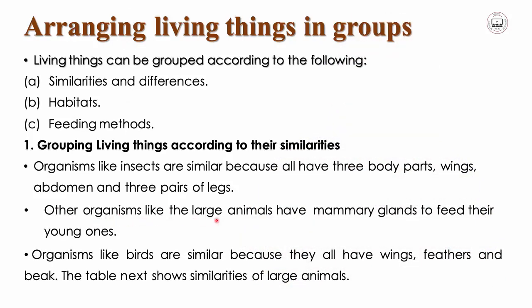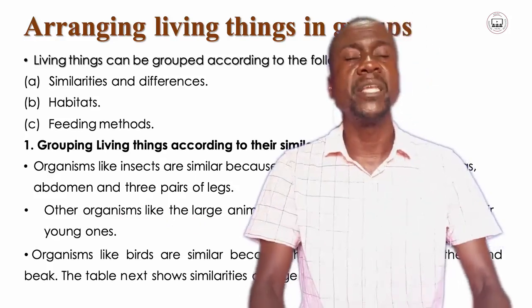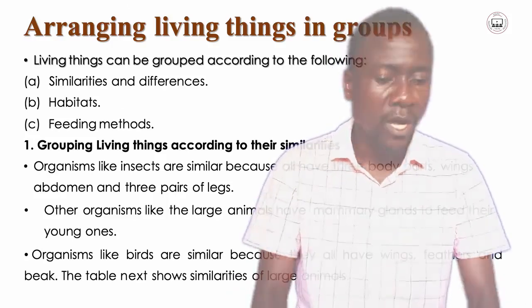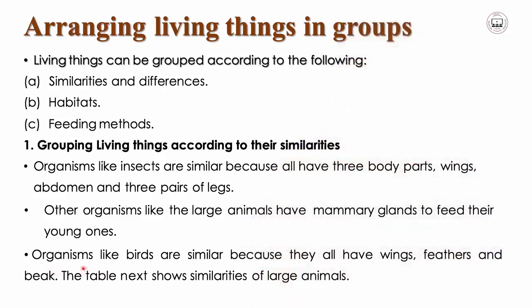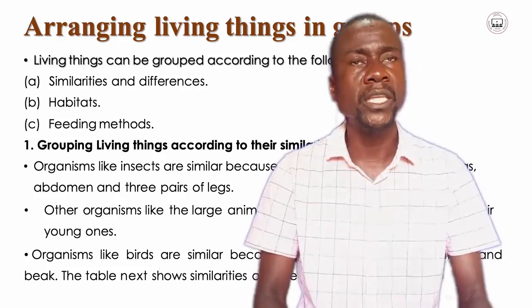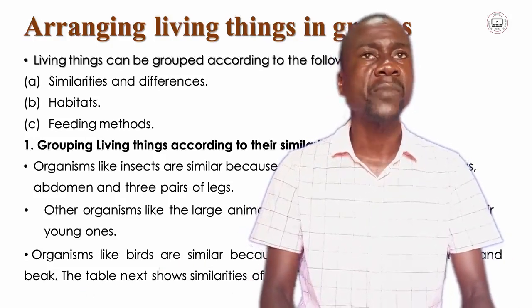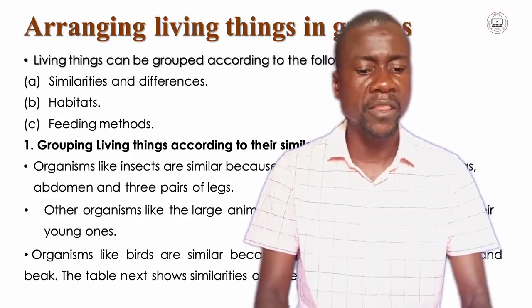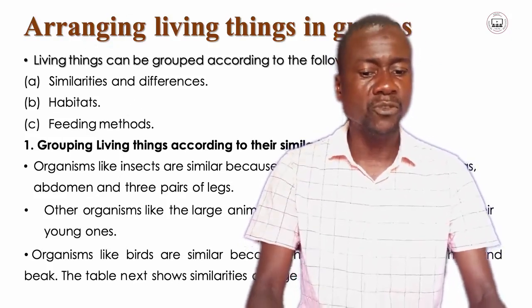So other organisms like the large animals have mammary glands to feed their young ones. Also, this is helping big or large animals to have one similarity which brings them together. Then other organisms like birds are similar because they all have wings, feathers, and beaks. Right? So this also could bring birds together, as these birds have similar characteristics which might bring them into one group.